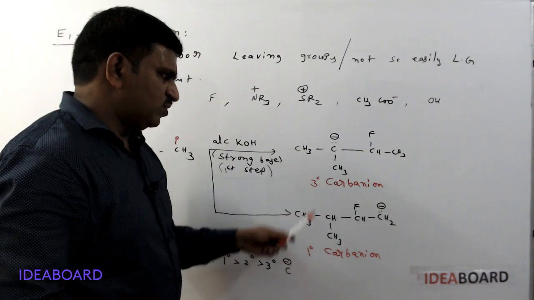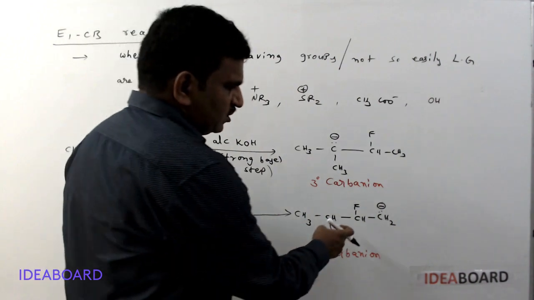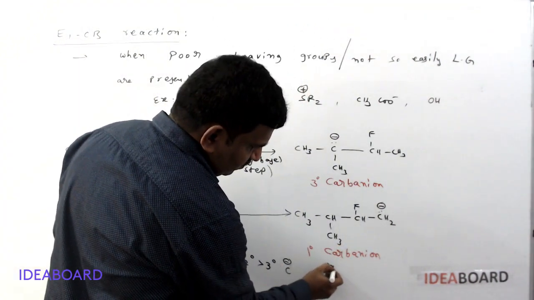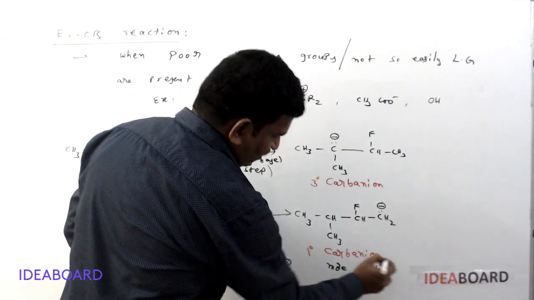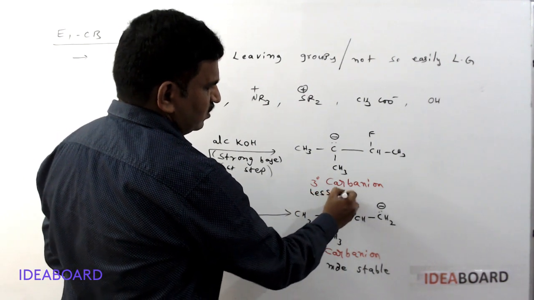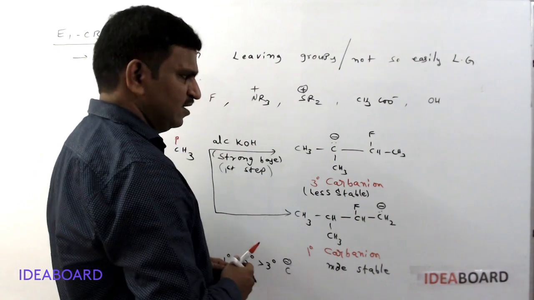So in these two, which is more stable? This is more stable, so this is formed as the more stable one. This is less stable when compared with the primary carbanion.